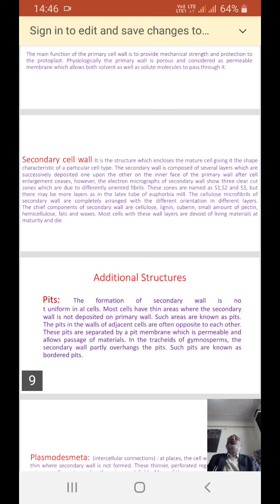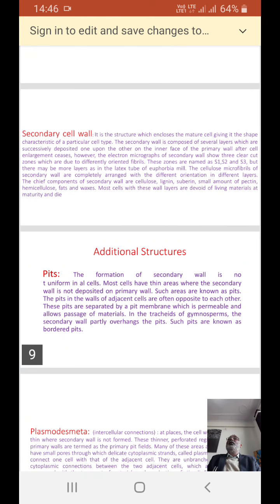The electron micrograph of the secondary wall shows three clear-cut zones which are due to differently oriented fibrils. These zones are named S1, S2 and S3.